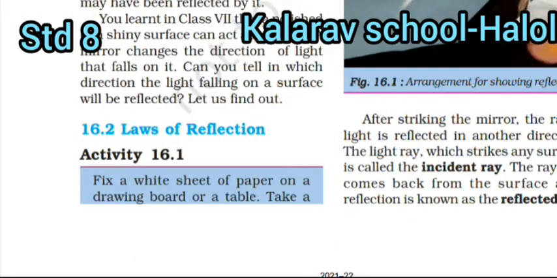After striking the mirror, the rays of light is reflected in another direction. The light rays which strike any surface are called incident rays. The rays that come back from the surface after reflection are known as reflected rays. If we shine light on anything and the rays turn back, what are they called? Reflected rays. And whenever we shine light on anything and its shadow falls somewhere, that means incident rays. Okay.